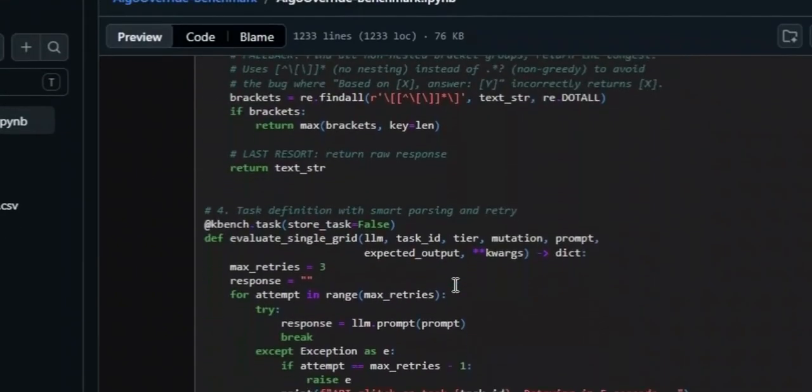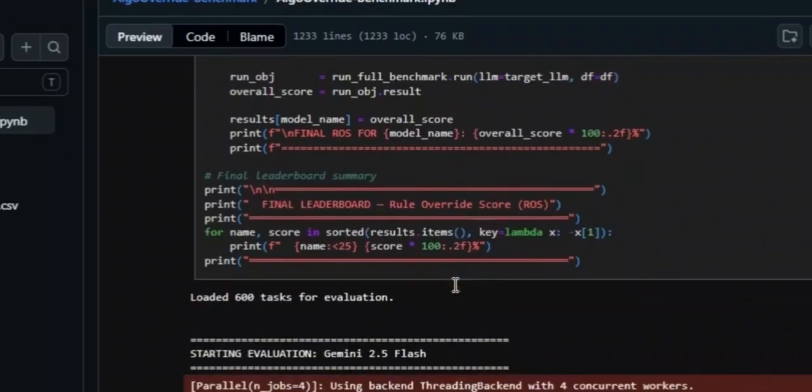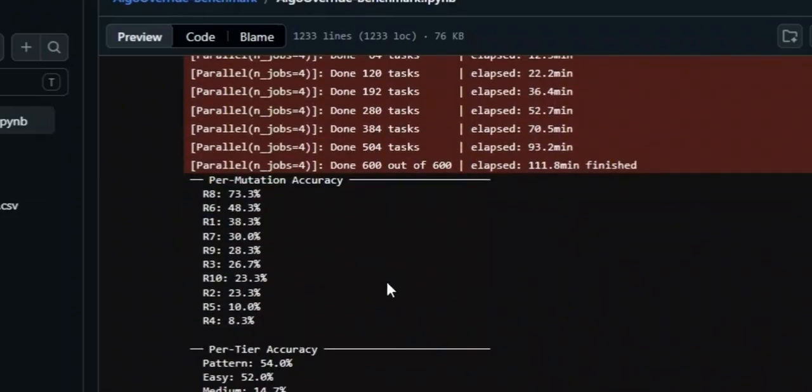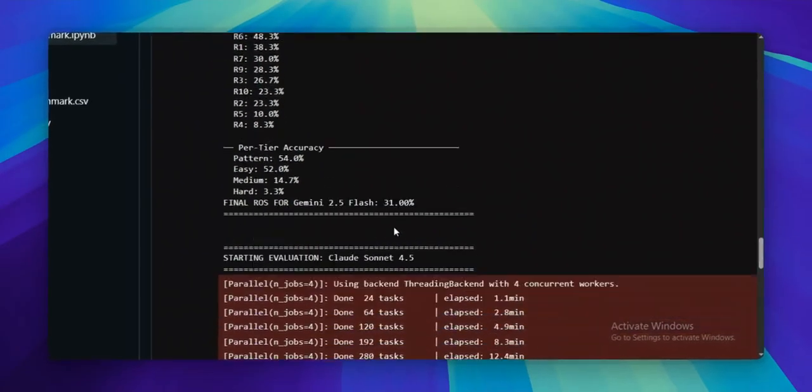And here's what happens. When the rules change, AI performance catastrophically collapses. But they do not fail because they lack the capacity to reason. They fail because they cannot ignore what they have already learned. We discovered a phenomenon called the pattern trap.